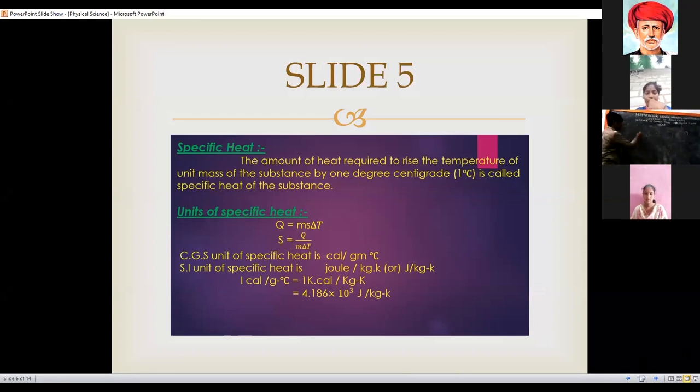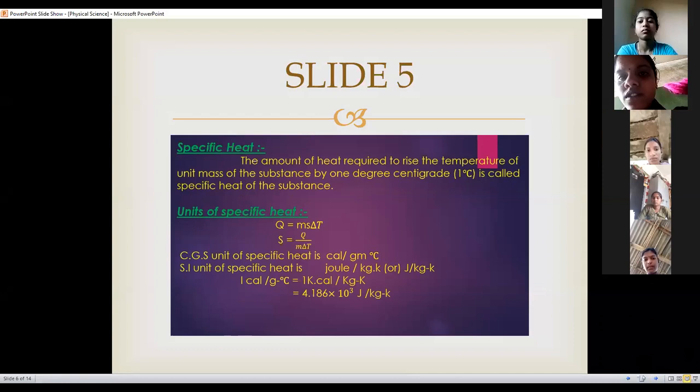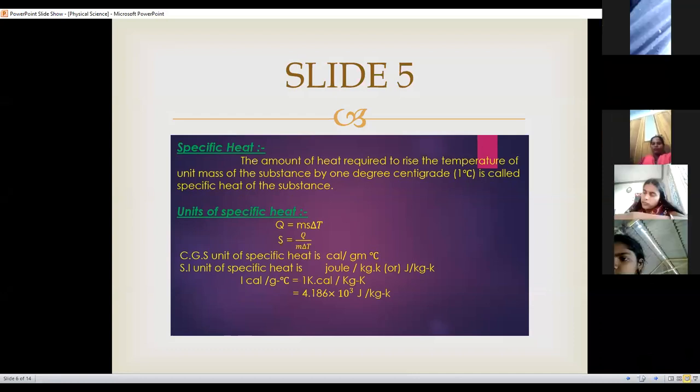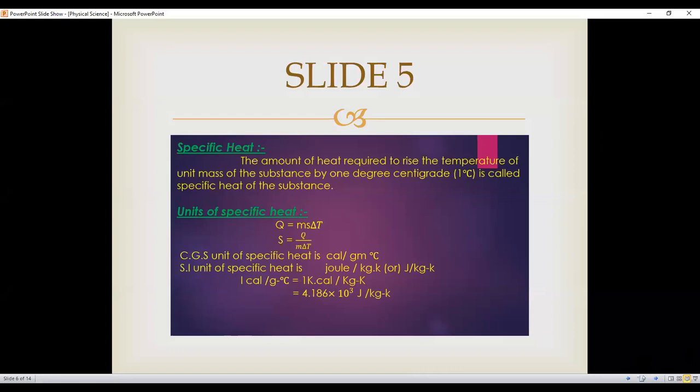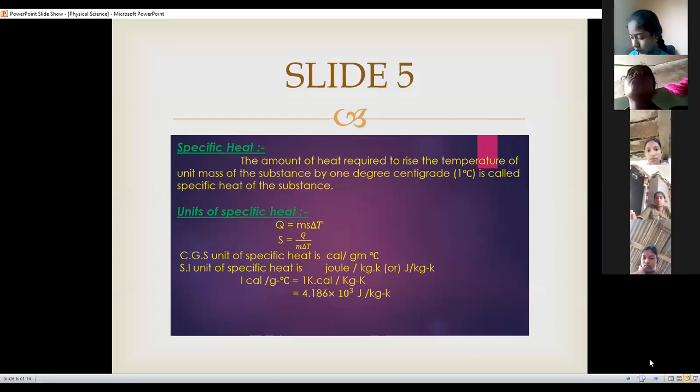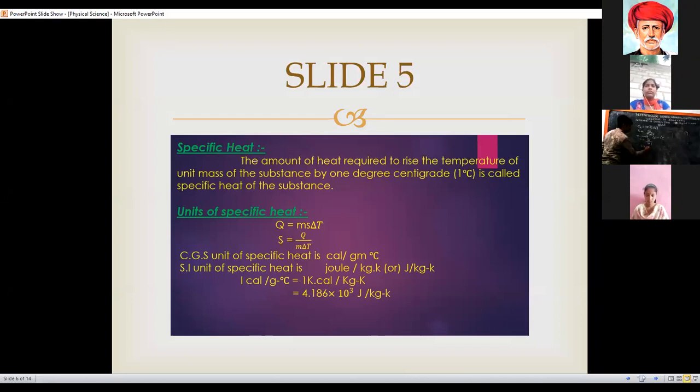So please observe here. Q is equal to M S delta T. So if S is the subject, then S is equal to Q by M delta T. If mass M is equal to 1 unit and delta T is equal to 1 degree centigrade, then S is equal to Q by 1 into 1. So we get S is equal to Q. From this, we can define the specific heat of the substance.